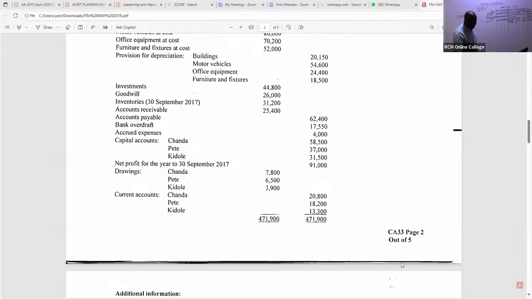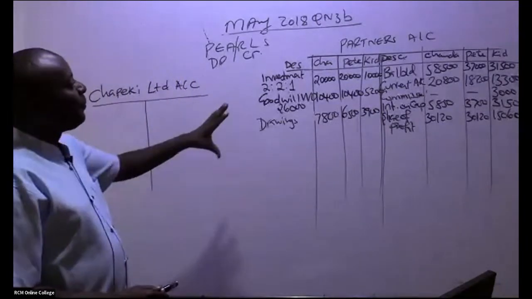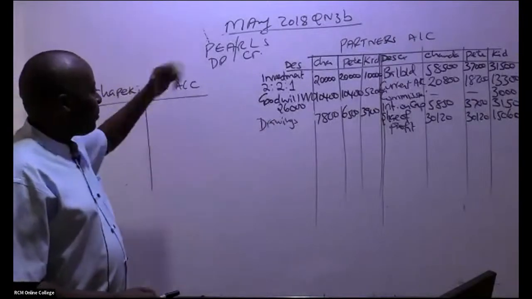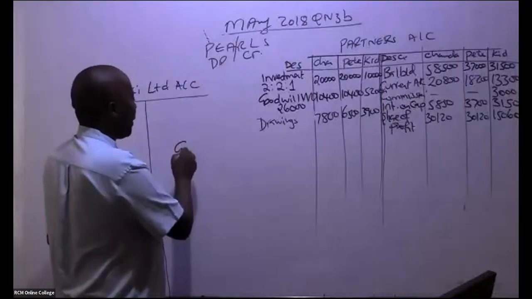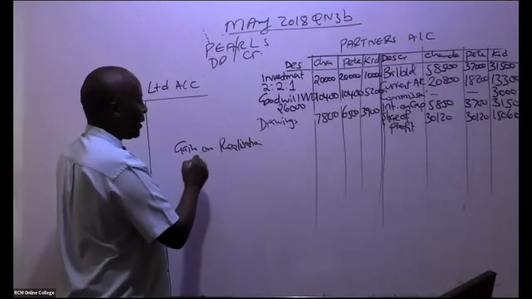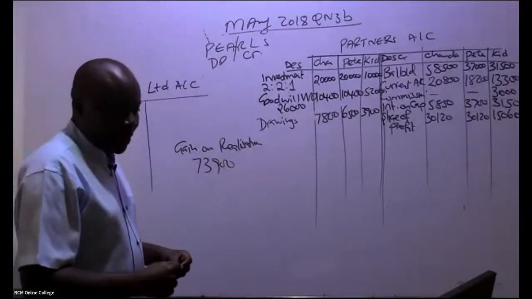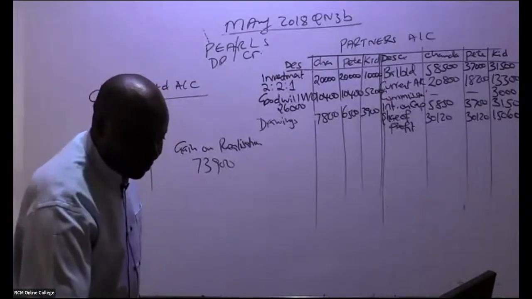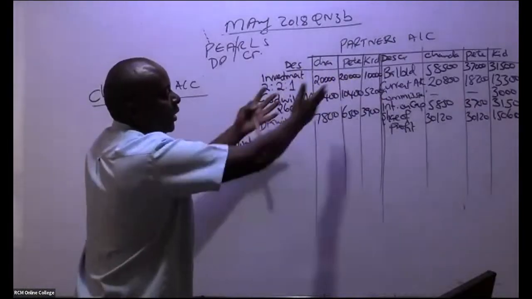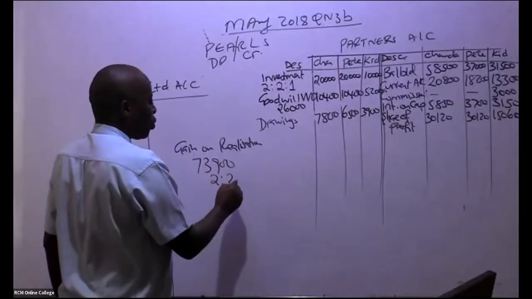Now, as I do this, there is something very important that normally connects this partners' account with my realization. Sorry, I rubbed this pretty fast. Remember, we got a gain on realization. Of how much? Can somebody remind me? Was it 73,900? Please share it out to the partners. It's their gain. It's their money. Share it using this ratio 2:2:1.